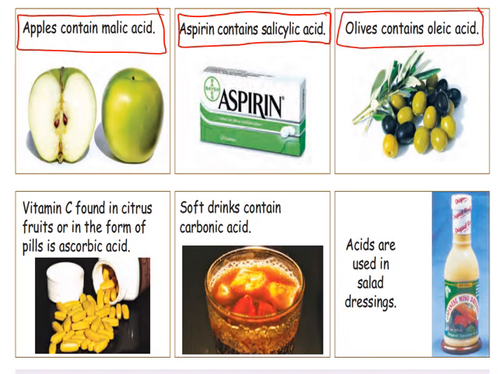Vitamin C, found in citrus fruits or in the form of pills, is ascorbic acid. Soft drinks contain carbonic acid. They are used in salad dressings and so on. So you have to know the names of each acid present in each type of food.